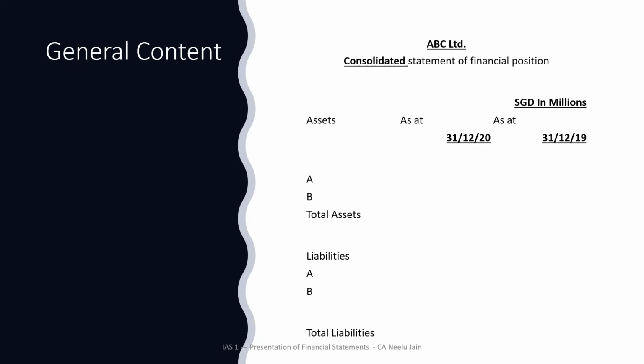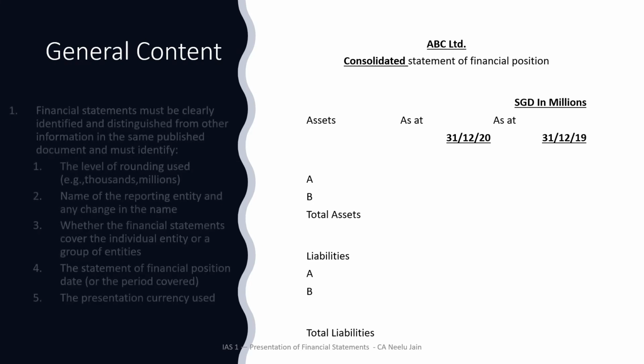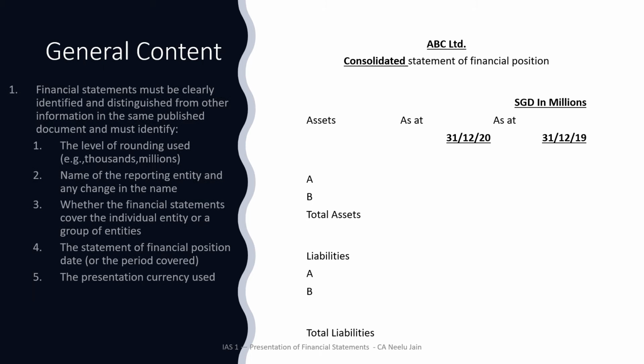Now let's move to the general content which is required as per IFRS. Financial statements must be clearly identified and distinguished from other information in the same published document and must identify the level of rounding used. If you see here, while preparing any financial statements, it will be mentioned, for instance here, in millions. So it means that all amounts here would be in millions.